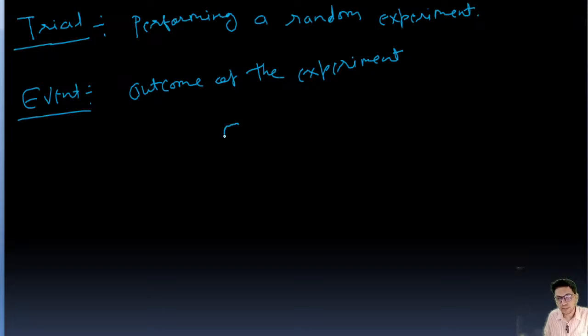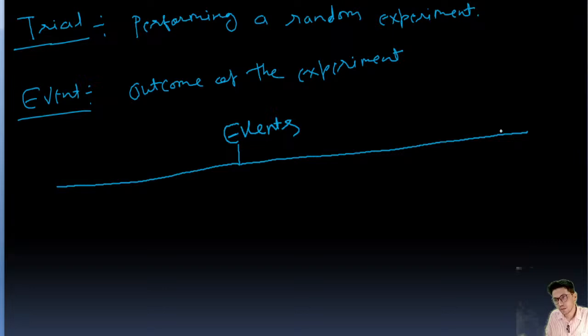Now I will define event. There are different types of events. I'm going to explain by the chart. So first is equally likely event. What is an equally likely event? Equally likely means no preference.